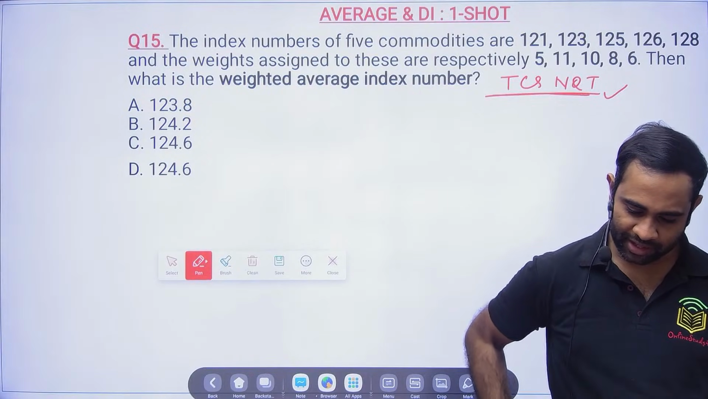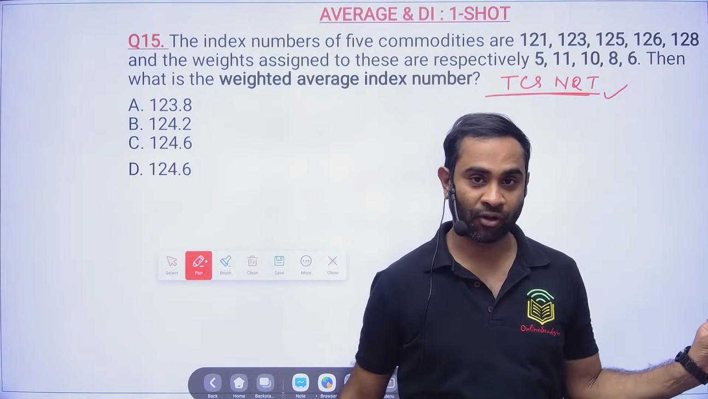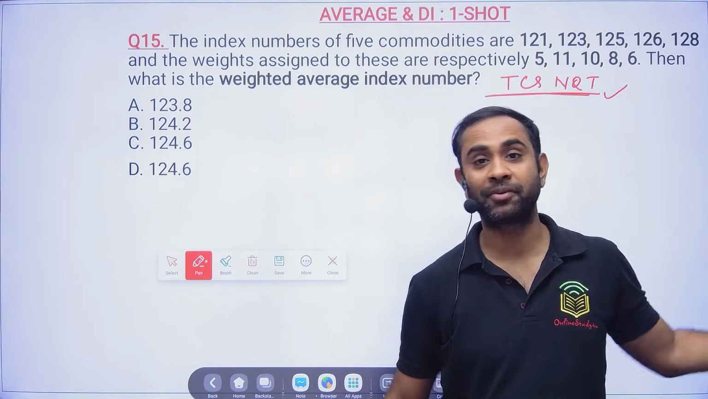Sir, where did the 60 come from? Sir, please explain to me. I will see. It's good that my room is locked. Otherwise, I could have jumped from here. I'm currently on the 3rd floor. I would have jumped now.